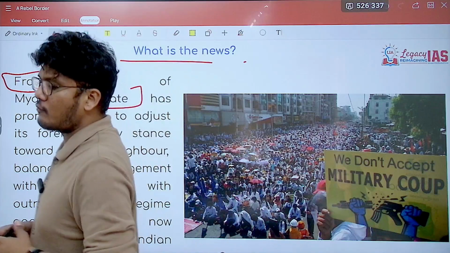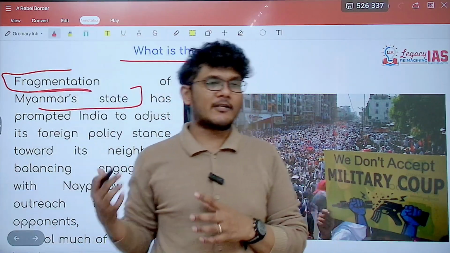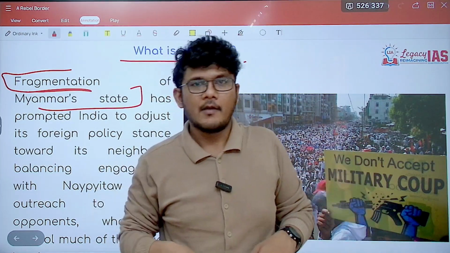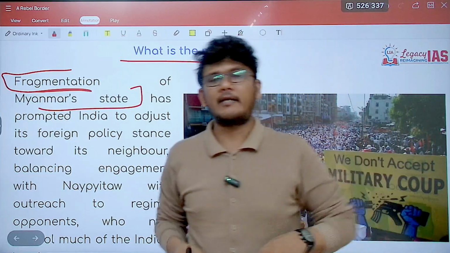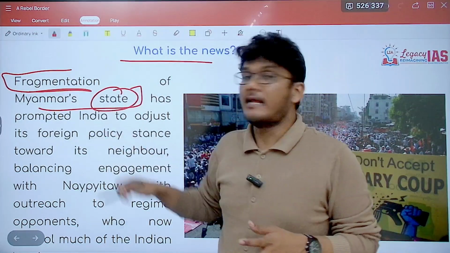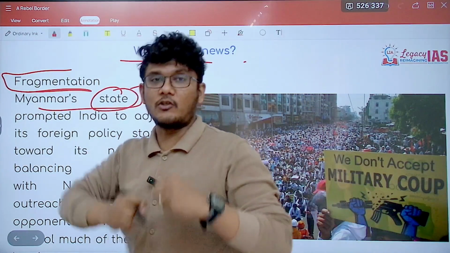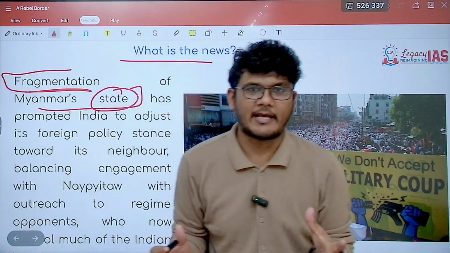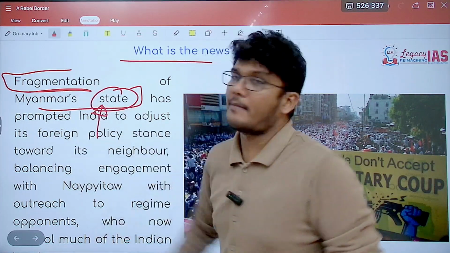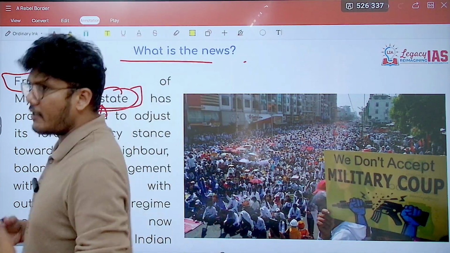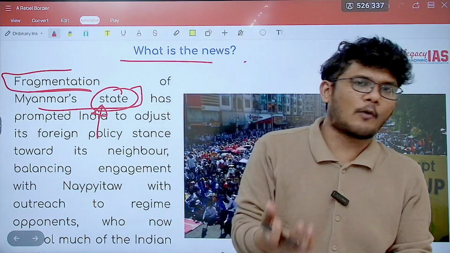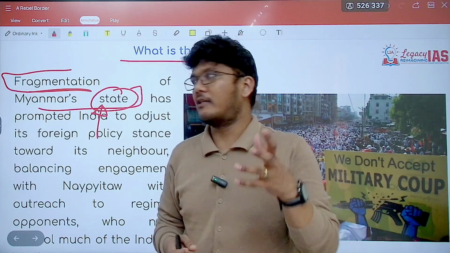See, fragmentation means what? To understand that, you have to consider a country where the fragmentation is not there. For example, India. We have a democracy, we have a government, there is a military system, and the state, Myanmar state. State means the government. In India, there's no such fragmentation as in conflict, violence, nothing is there. We are functioning in a democratic fashion, but that is not the case in Myanmar. There is violence that is going on. There is military that revolts and coups and topples the democratic government. It has been historically there. We'll see all that as well.